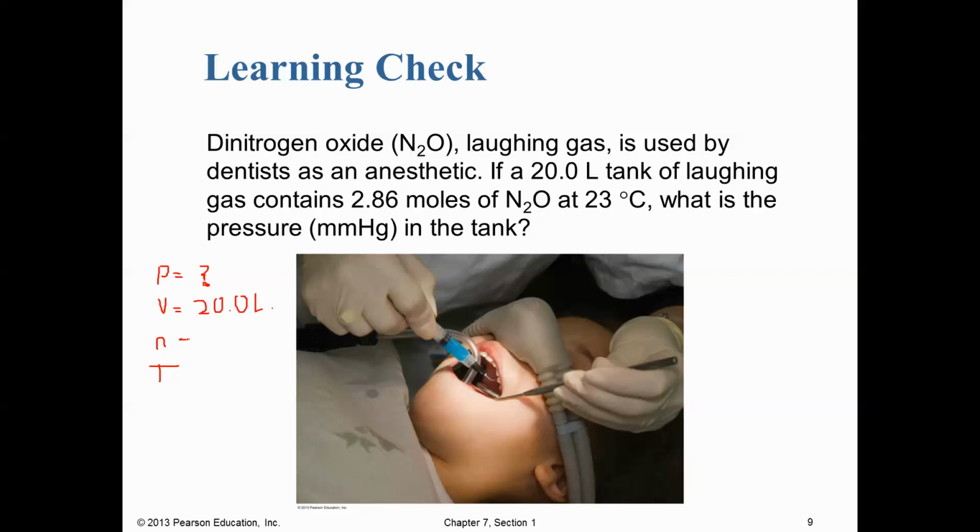N is given in the problem here as 2.86 moles. And then finally our temperature is 23 degrees Celsius. And so we're going to have to convert that to Kelvin. So there's our little table of data that we've extracted from our word problem.